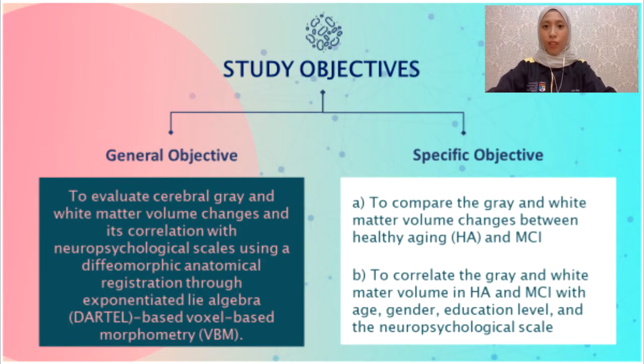Our objective is divided into two parts, which are general and specific. The general objective is to evaluate cerebral grey and white matter volume changes and their correlation with neuropsychological scales using diffeomorphic anatomical registration data-based VBM. The specific objectives are to compare the grey and white matter volume changes between healthy aging and MCI, and to correlate grey and white matter volume in healthy aging and MCI with age, gender, education level, and neuropsychological scale.